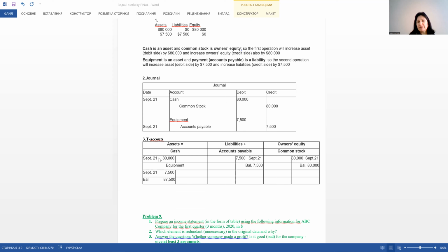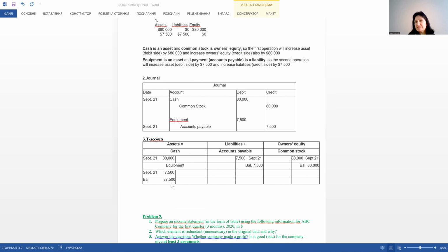And also we have the date when there are changes in these accounts. And we see that in the first transaction cash increases by 80,000, and on the other hand, common stock increases by 80,000. It's connected with owner's equity. Analogically, we can explain every element of these operations.